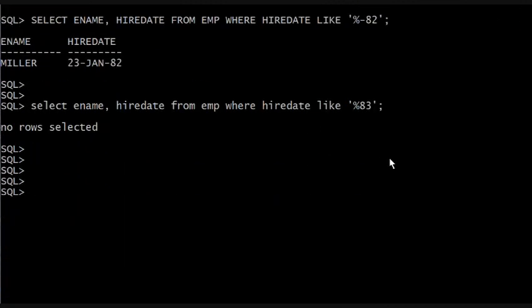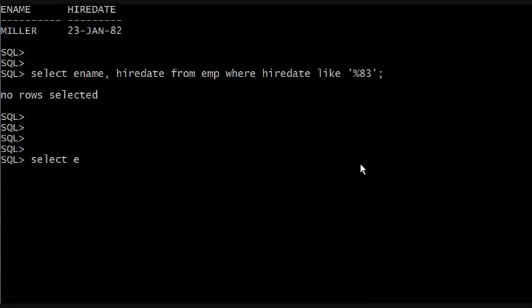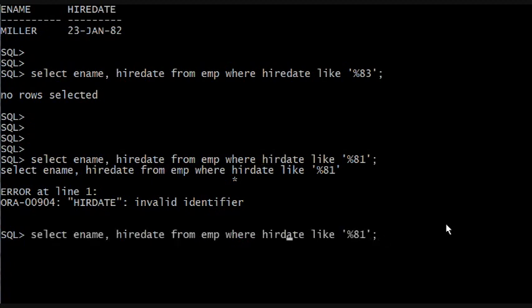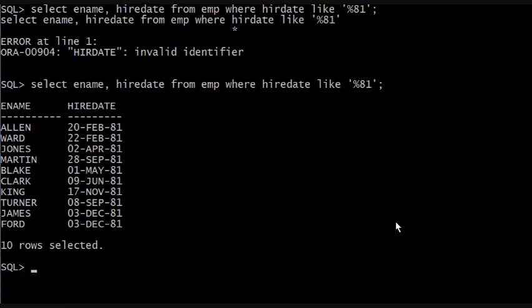What if I want to see who was hired in 81? Select ename, hire date like percentage sign 81. Error. Oh, I spelled hire date wrong. So let me hit the up arrow. Hey, there we go. 10 people were hired in 1981. So this is to show you not only the like operator, but also this wildcard.